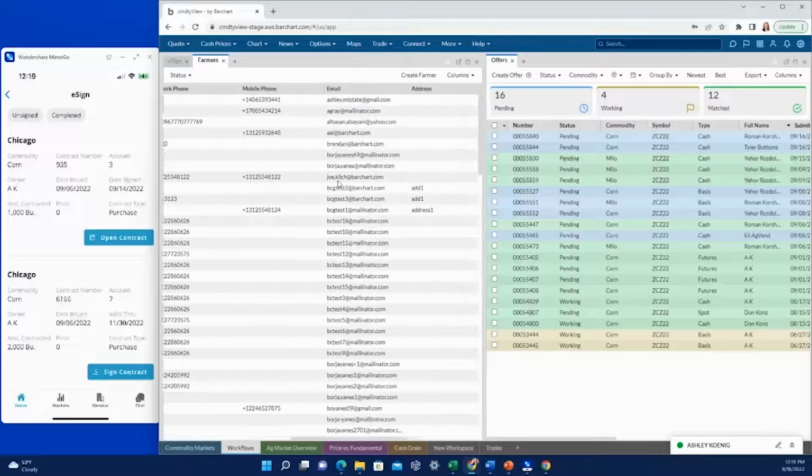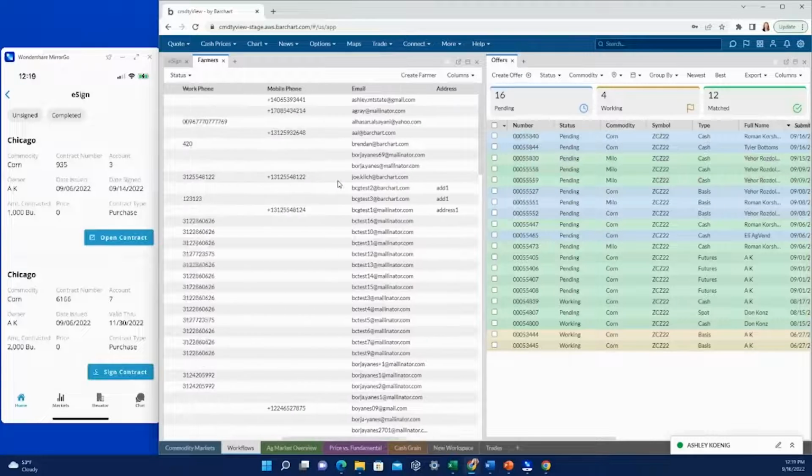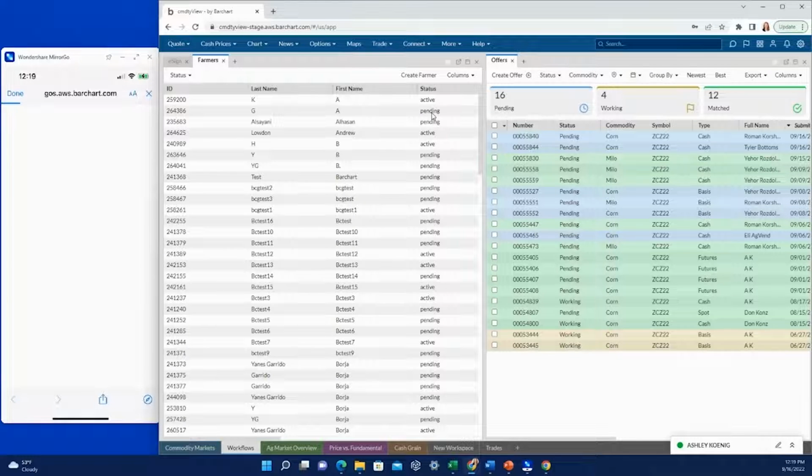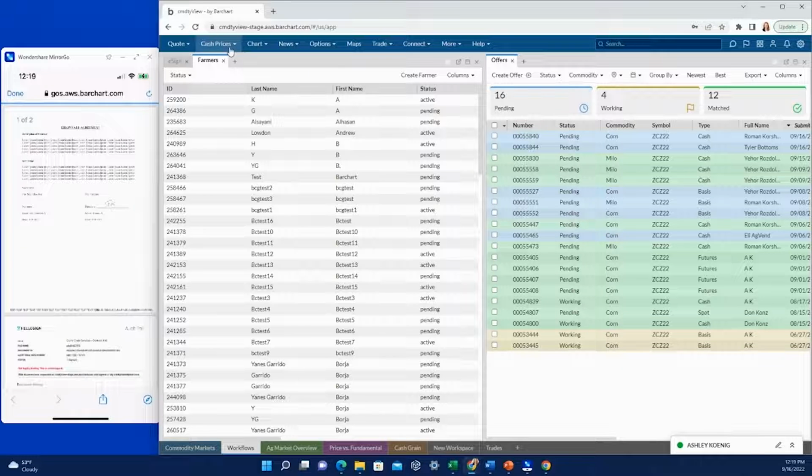If you scroll over, you see we can store emails, address, city, all of that in here, as well as the status for if they are active for making offers or inactive, which would just be pending in this case for that particular farmer making offers through the app. So farmers can come in here and view their completed contracts, or they can view their unsigned ones. I have it so that both pull through. We'll open the contract real quick here.